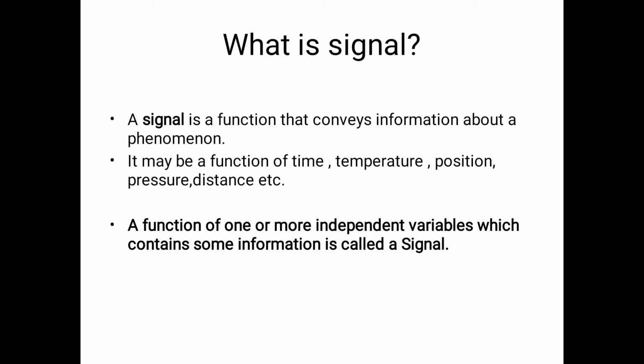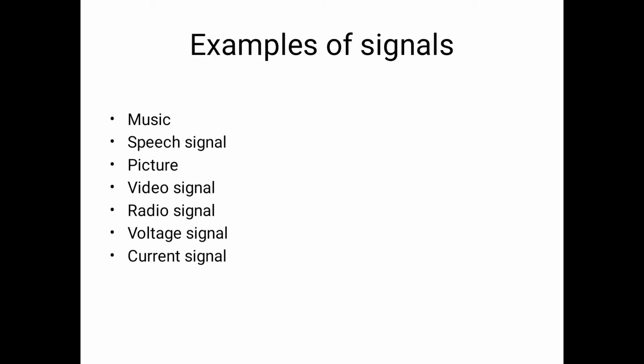So collectively we can say that a function of one or more independent variables which contains some information is called a signal. Here are the examples of signals. As I have previously said, some signals in our daily life are music, speech, picture and video signals. So these are the examples of signals. And in the electrical sense, the signal can be a voltage or current signal. The voltage and current are functions of time, and time is an independent variable, and voltage and current depend on time and they are dependent variables.